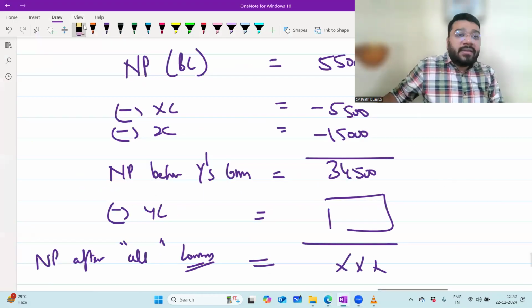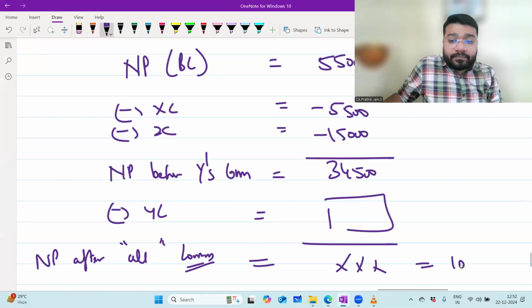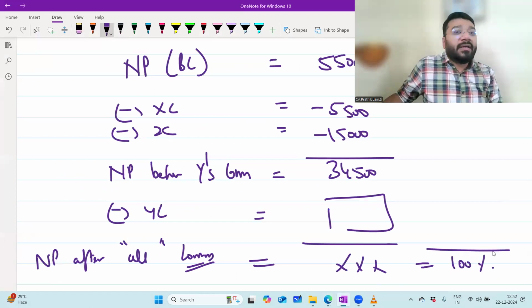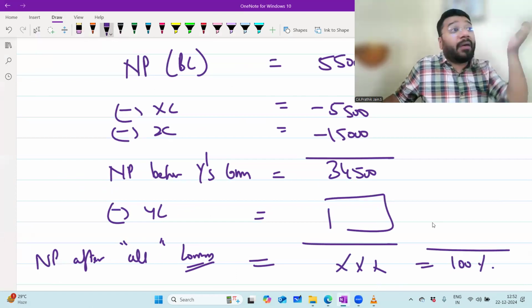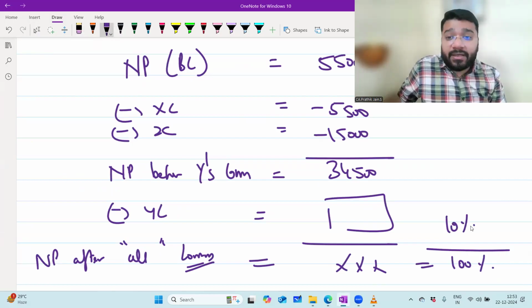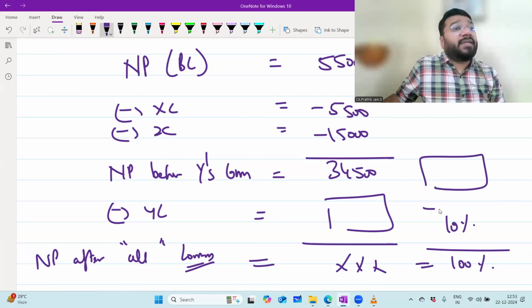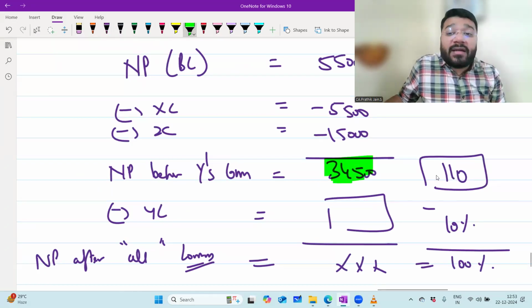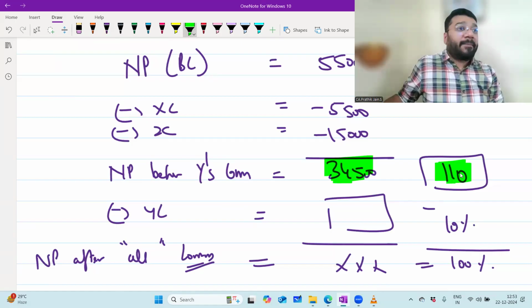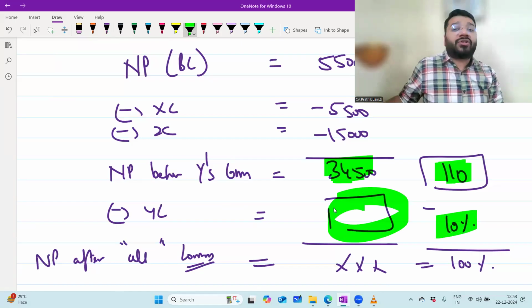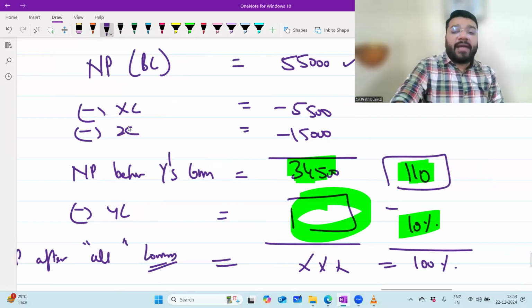So now this amount will always be equal to 100%. If this is equal to 100%, then Y's commission, how much is given in the question? 10%. With what amount, if I minus 10%, I'll get this 100? 110%. Same logic. 34,500 is equal to 110. If 34,500 is equal to 110, then for 10, how much? Cross multiply. You can use your calculator.